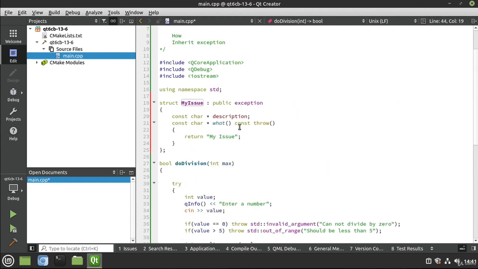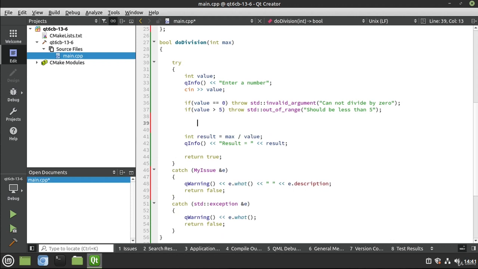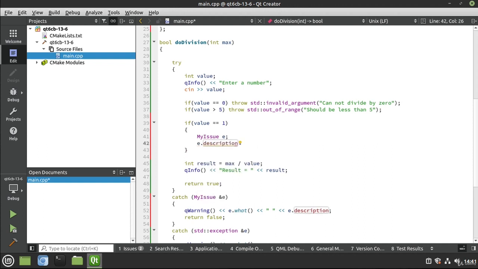We've created basically our own structure, our own little data type here. And we have some extra functionality we can bake in there. We have that nice little description. So we could do something like this. We could go in here and say, if value equals 1, then, and let's go ahead and say my issue, E, and we're going to go ahead and set that description to user did not read the manual.